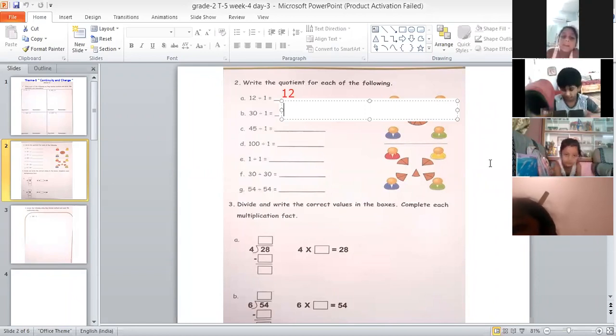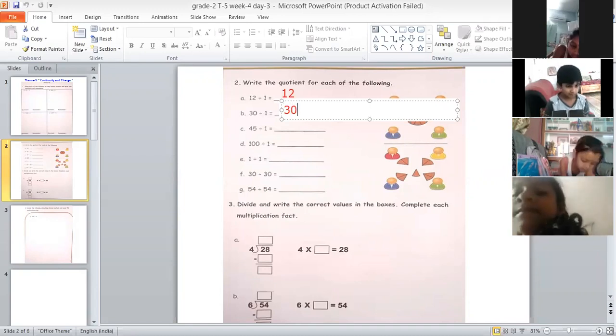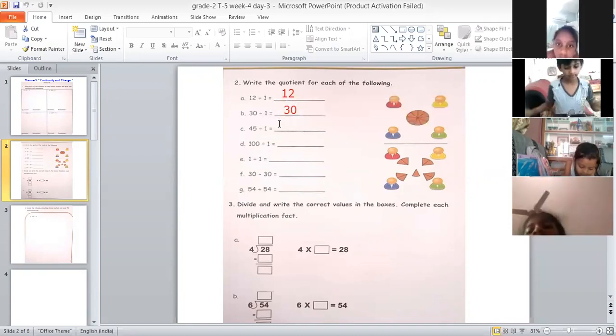Ma'am, second bit. 30 divided by 1 is equal to what? 30. Very good. Here again, we are dividing a number by 1, so the answer will be the number itself. So 30 divided by 1 is equal to 30.